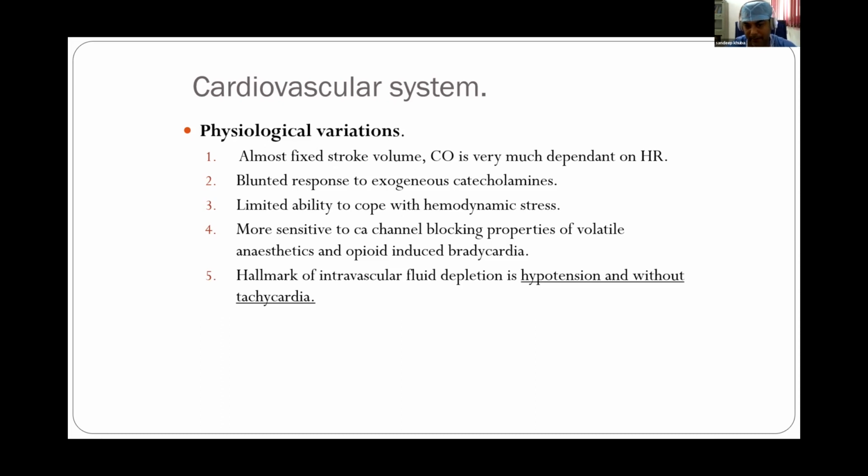They have limited capability to cope with hemodynamic stress. And as I said earlier, the volatile anesthetics like halothane have calcium channel blocking properties. They are much prone to hypotension and bradycardia. And if intravascular volume depletion is there in pediatric patients, they straightaway go into hypotension without compensatory tachycardia.